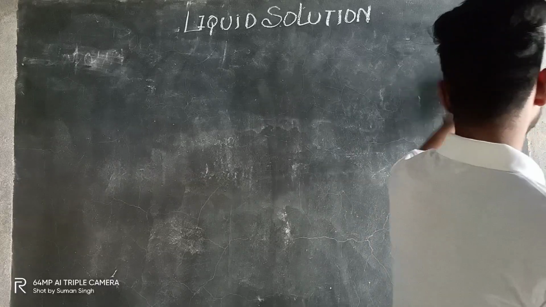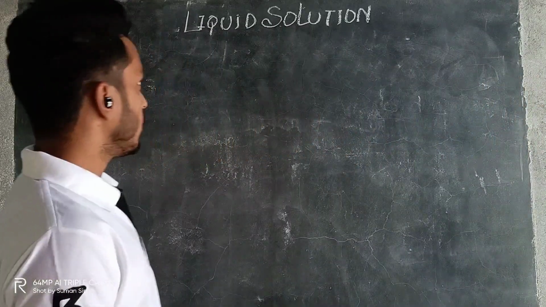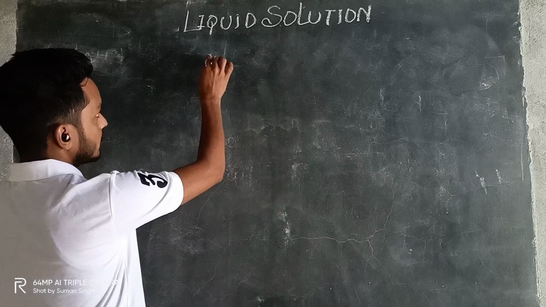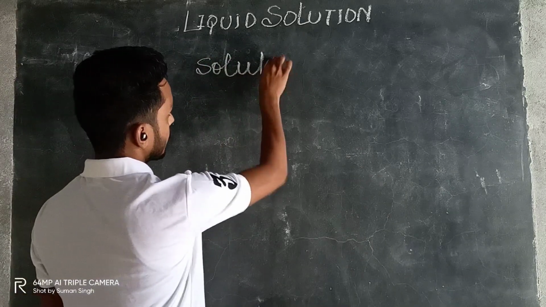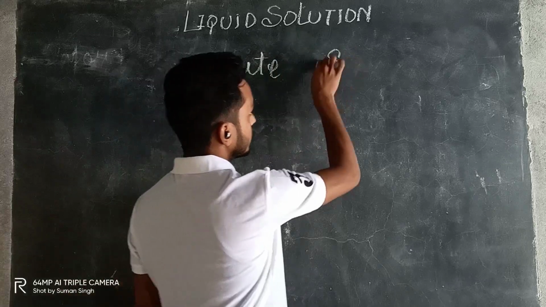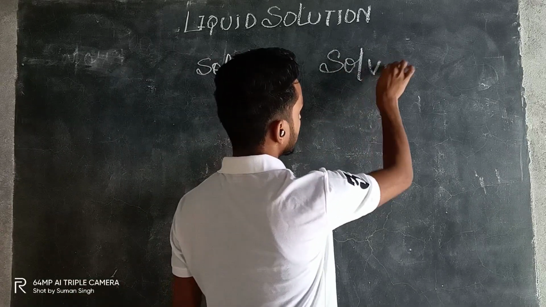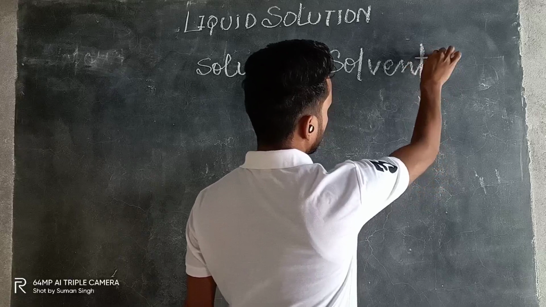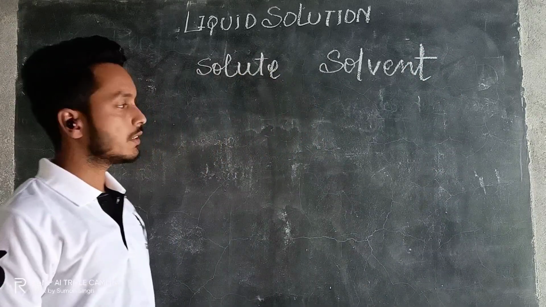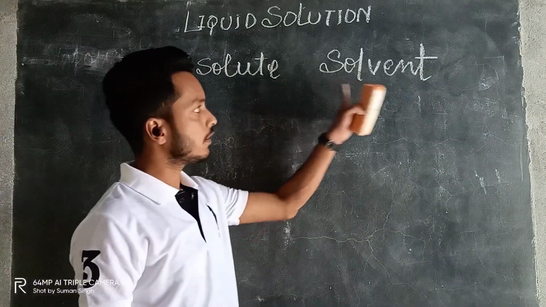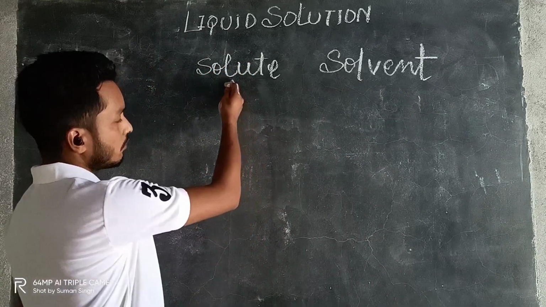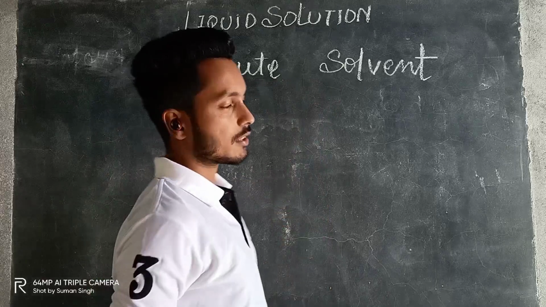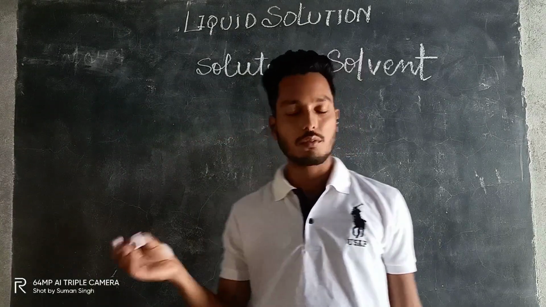The solute. So we know that a solution has two parts: one is solute and another one is solvent. Okay, two parts. One is solute, another one is solvent. And we have learned that the solute is the one which is in a lesser quantity, and the solvent is the one which is in a higher quantity.